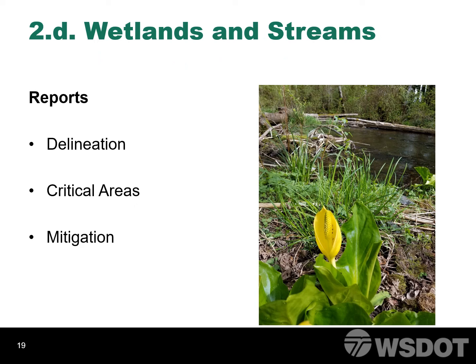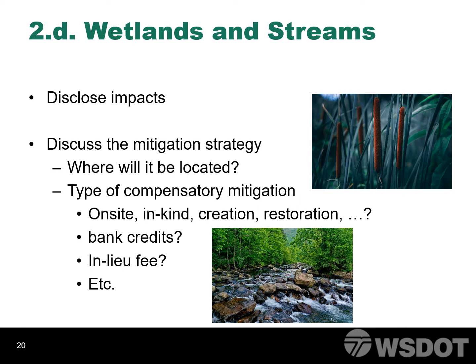Question 2D addresses wetlands and streams. If wetlands are present, a wetland delineation report will need to be submitted with the rest of the project documentation. Other reports that should be included, if available, are critical areas and mitigation reports. If a mitigation report is not complete, there must be at least some sort of documentation that discloses any impacts.